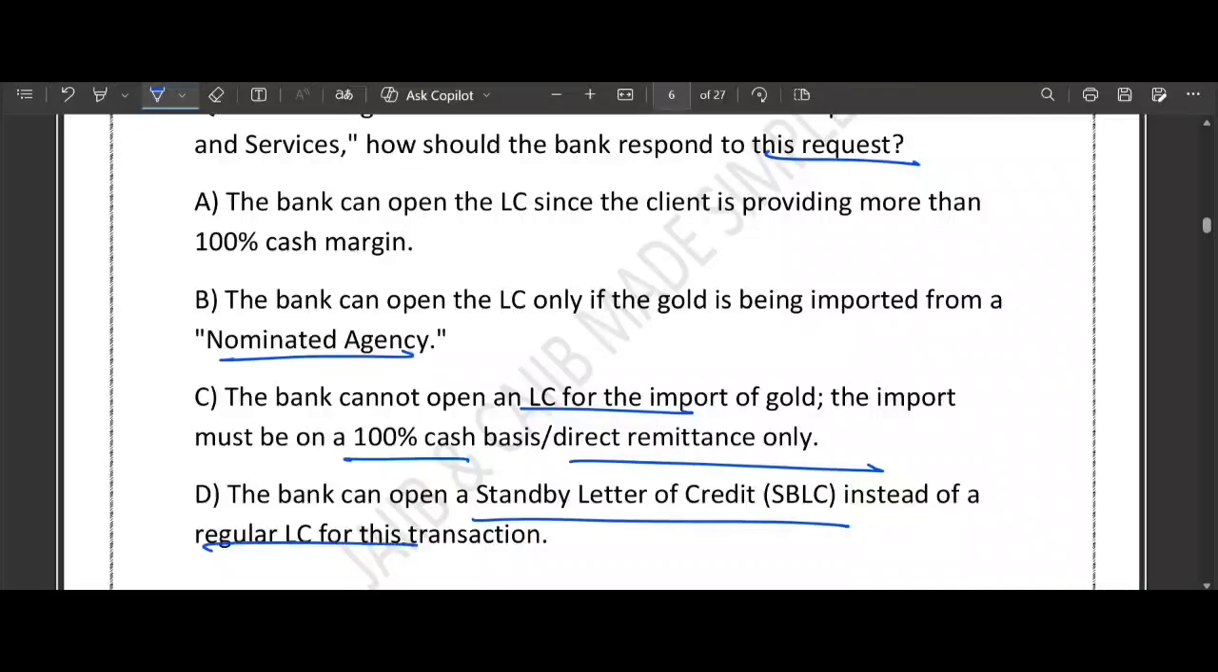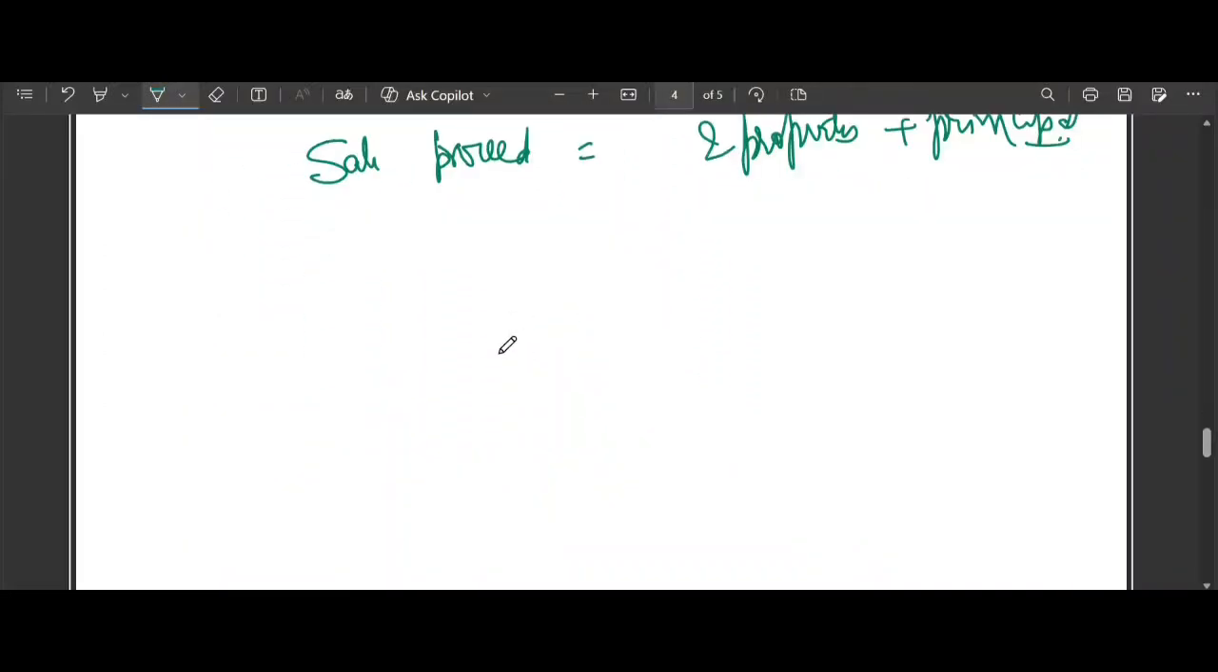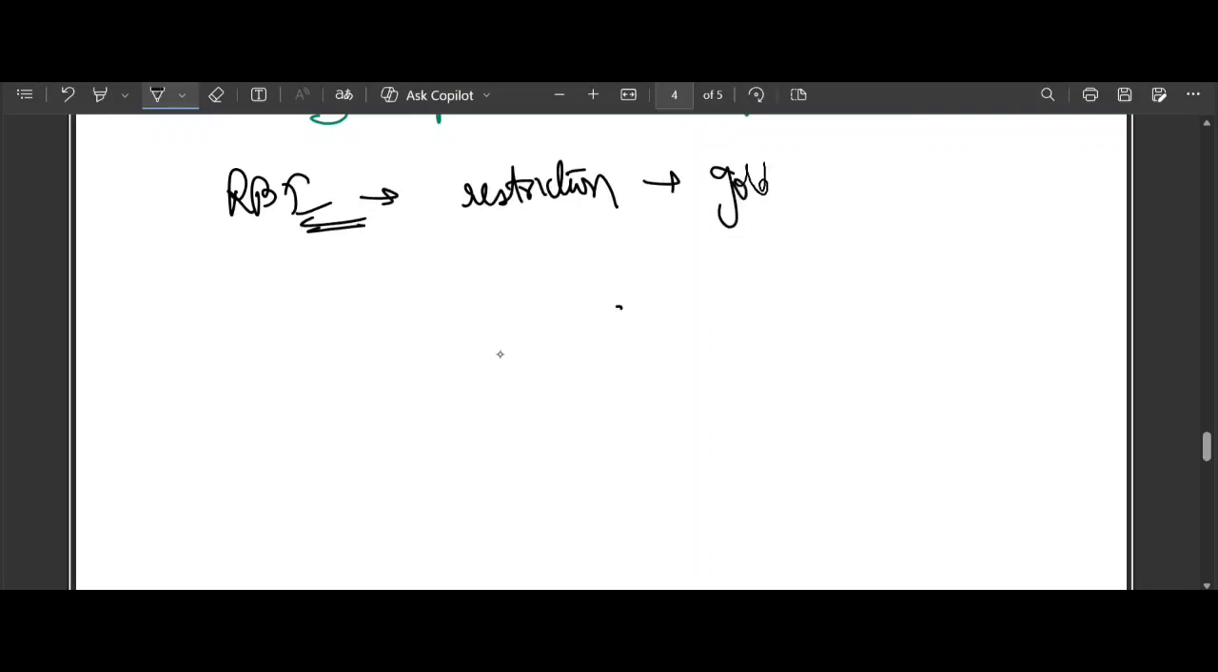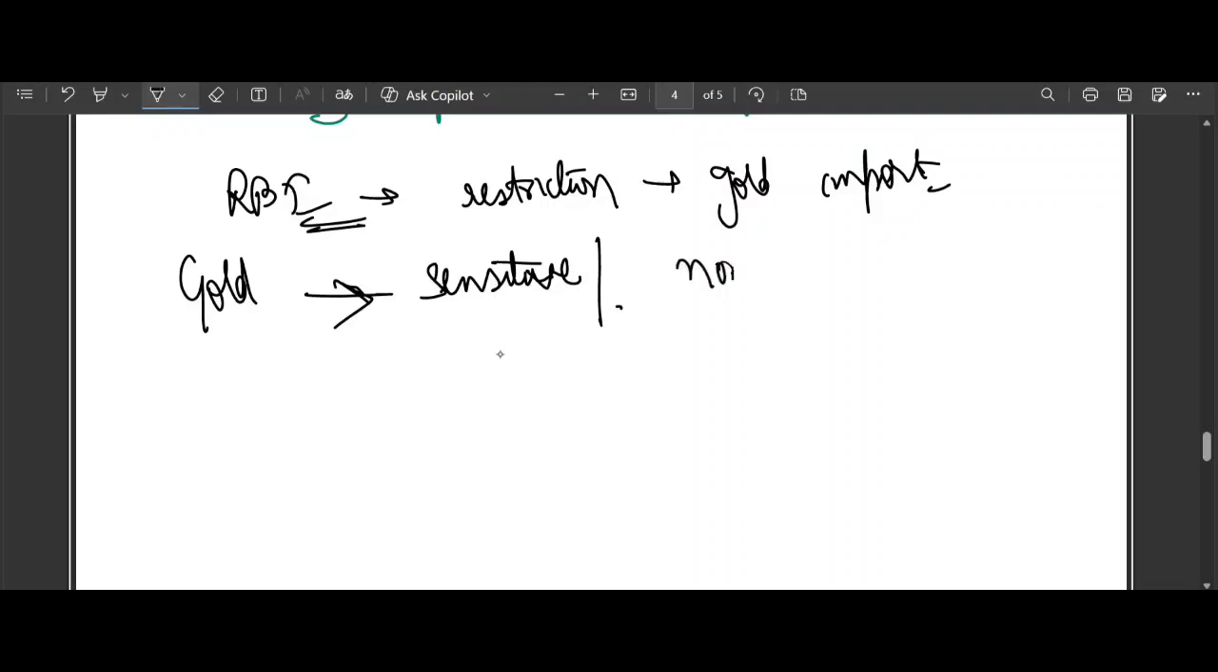Very good question. So now let's go through the core concept in this particular question. This question hinges on a special restriction imposed by RBI on gold import. Yeah, a restriction imposed by RBI on the gold import. So remember, gold is treated like a sensitive and non-essential commodity, right, from a foreign exchange management perspective.